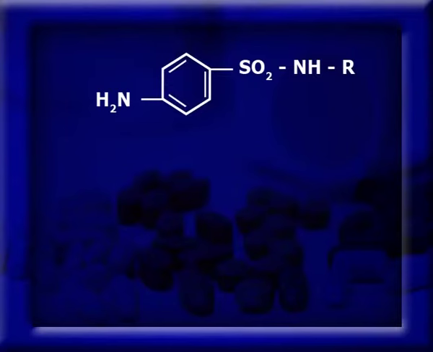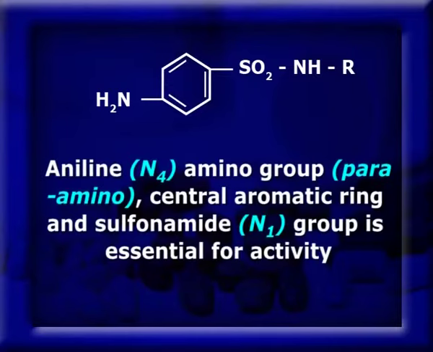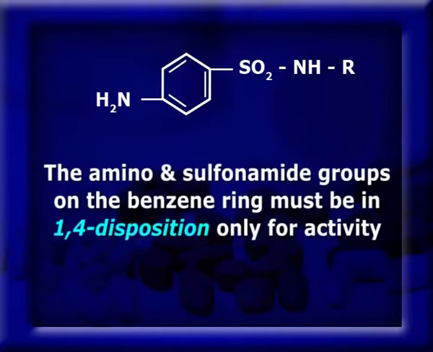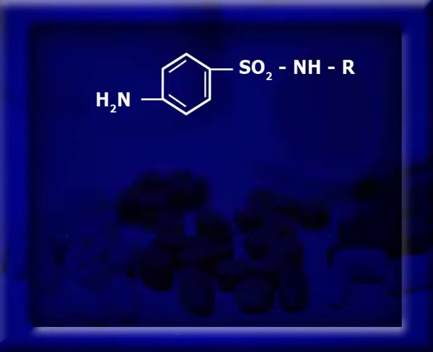The first point of SAR is that the aniline amino group, that is the N4 or para-amino group, the central aromatic ring, and the sulfonamide group, that is the N1 amino group, are essential for activity. The amino and sulfonamide groups on the benzene ring must be in 1,4 disposition only for the activity.